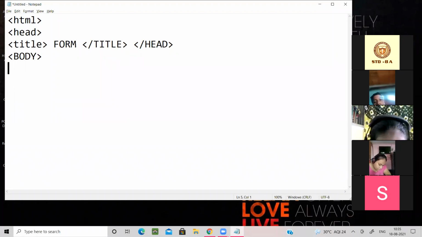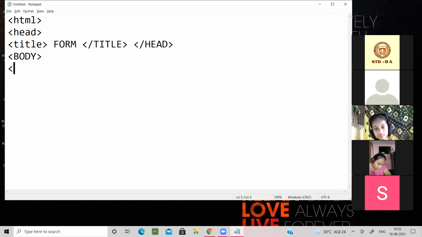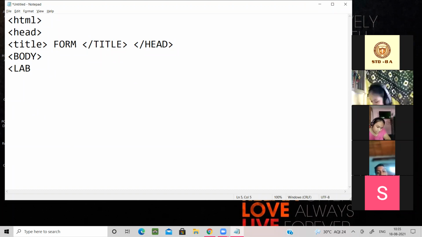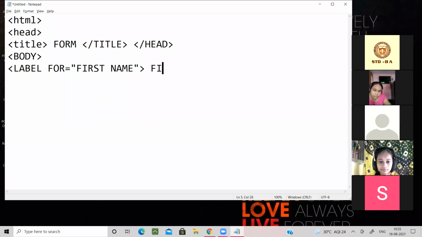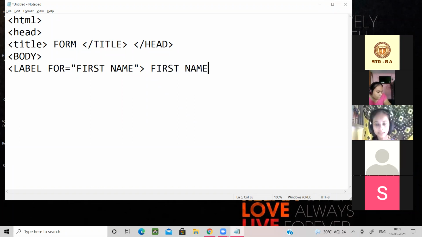Okay. So after that, in the body part we are just going to do the following. Next, here we will learn a new tag: label for equal to first name. And here, what the output will be showing is first name, or simply name, you can also write.